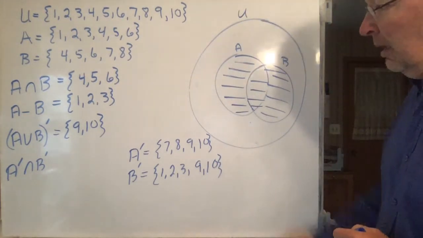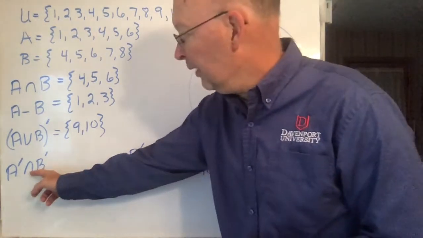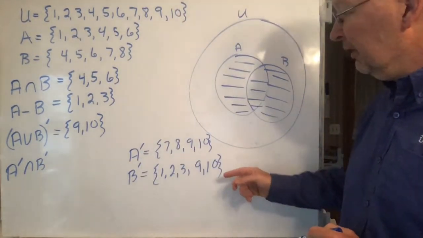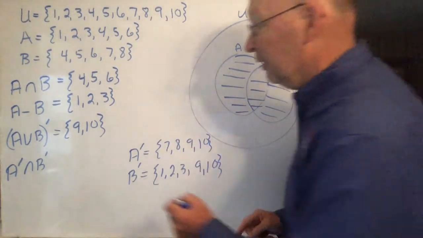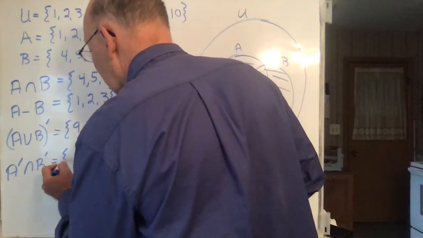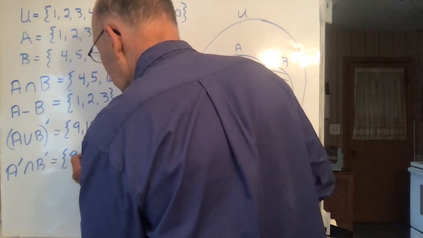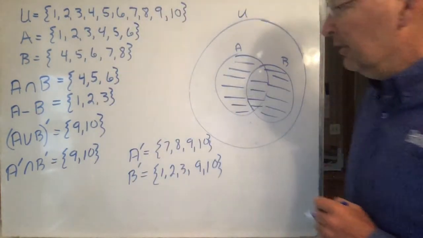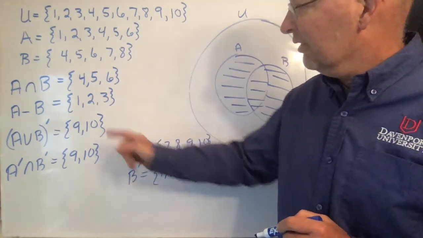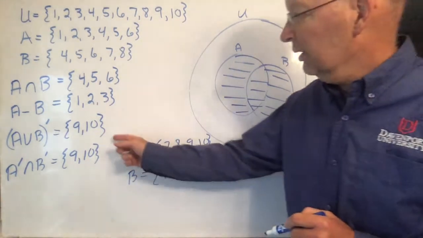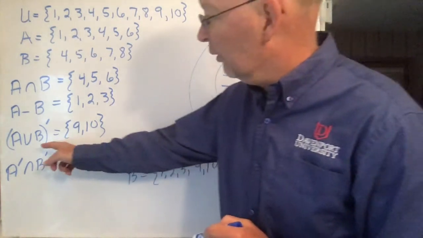Okay? Now that you have those two sets, you want the intersection of them. Recall that the intersection is everything which is in both. So everything which is in both is 9 and 10. And you notice, oh, this is exactly the same answer as this. Is that just a coincidence or not? The answer is it's not a coincidence.